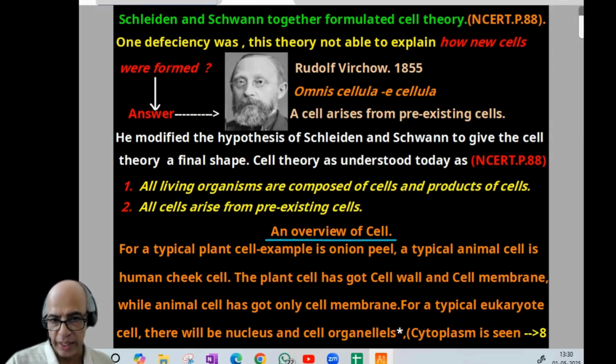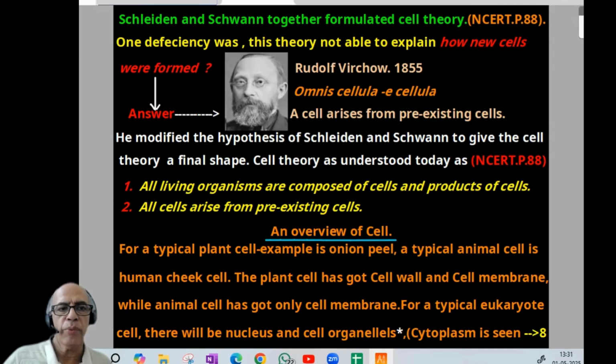And cell theory as understood today, as NCERT page number 88 says: all living organisms are composed of cells and products of cells. Second, all cells arise from pre-existing cells. Some modification also can be there in connection with these two statements. Now we are entering into the cell gradually. So first, an overview of the cell.